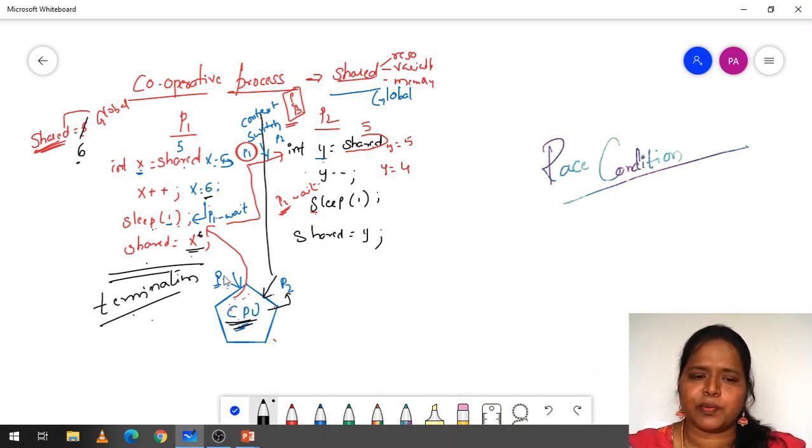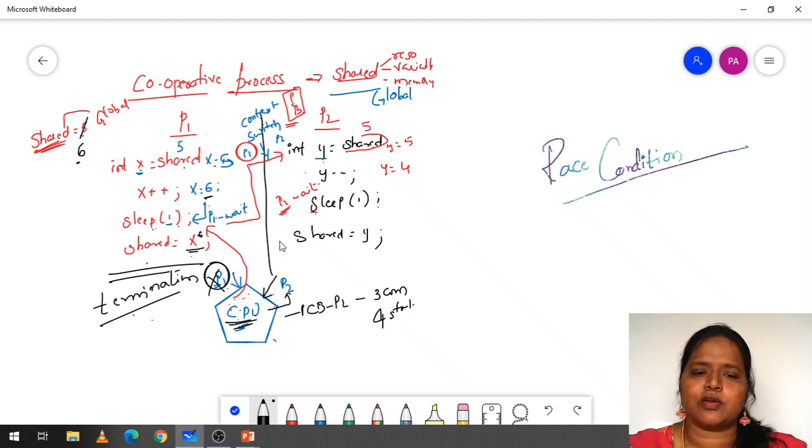Now the P1 process is completed. The CPU will check whether any process is there. Yes, we have a P2 process. Again the CPU will check the PCB of the P2 process. It finds that up to the 3rd instruction is completed, so now I have to start the 4th instruction.